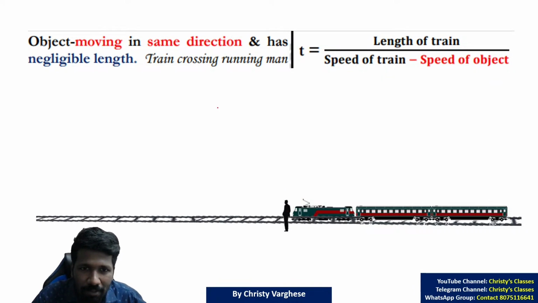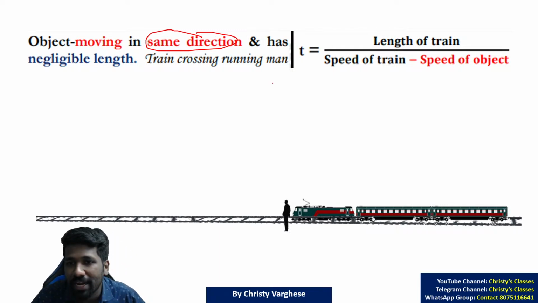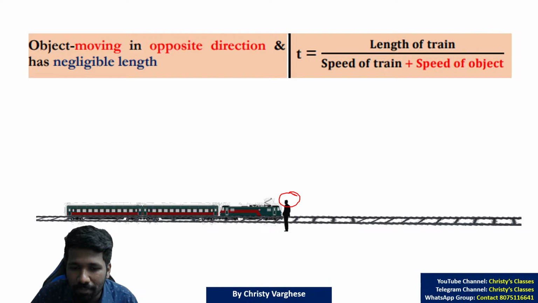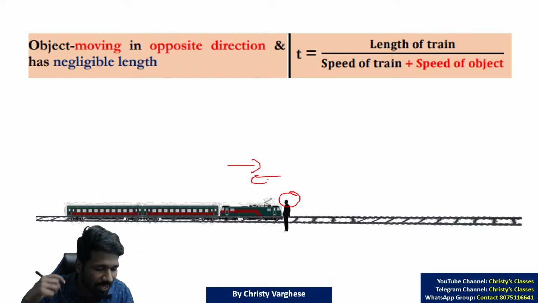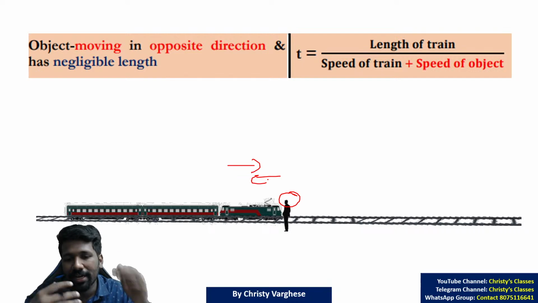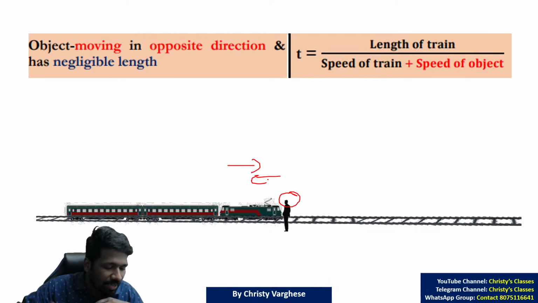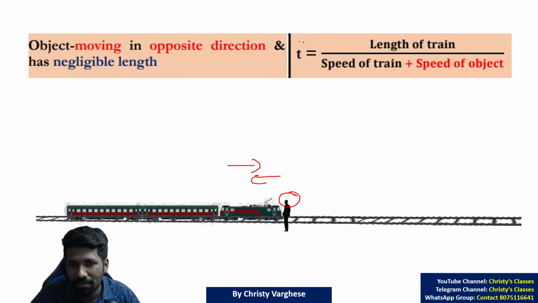Because many people make mistakes. Same direction, they add up speed. No, same direction means you have to subtract speed. Opposite direction means you have to add up speed, because the logic is the train is trying to cross the man and the man is helping it by running towards the train. It will happen faster.